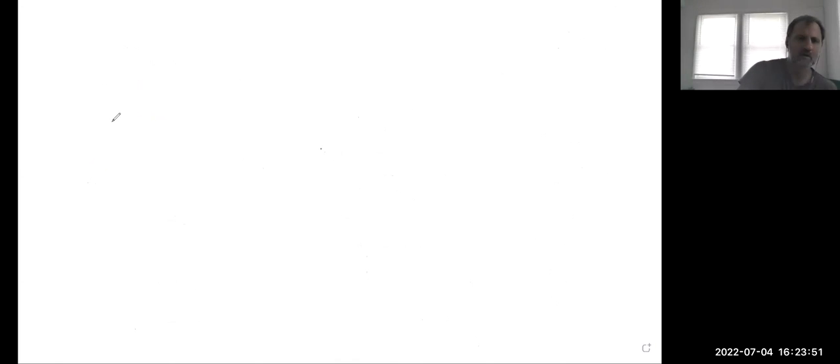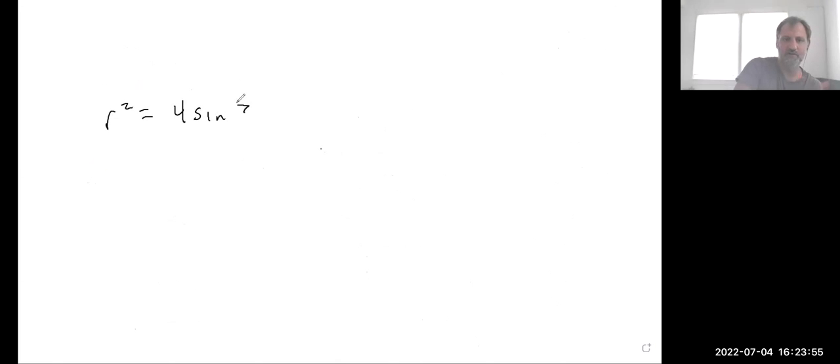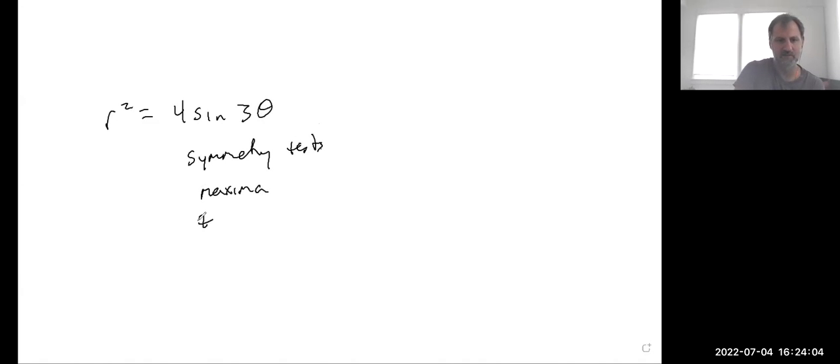So R squared equals 4 sine 3 theta. Let's do the symmetry tests. And let's do maxima. And let's do any zeros that we find. So yeah, before I start, I would look at it.